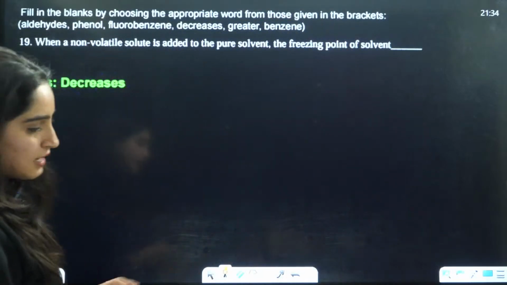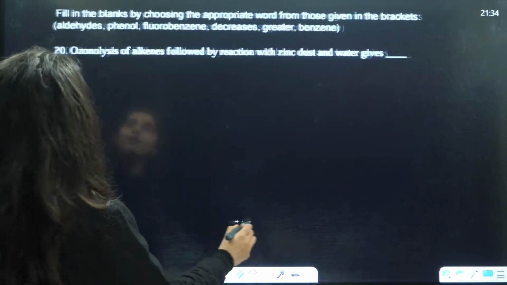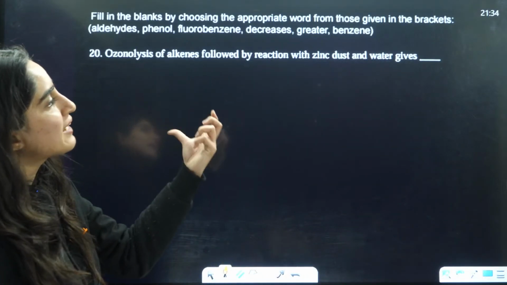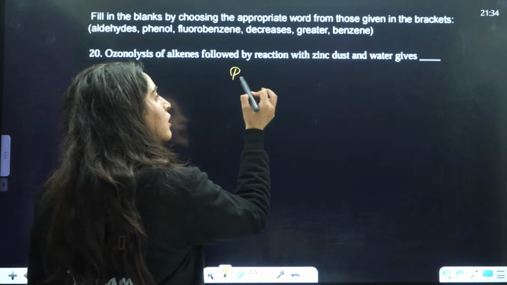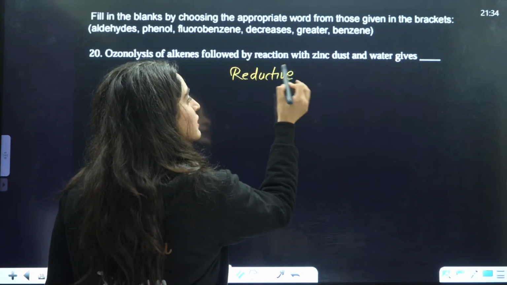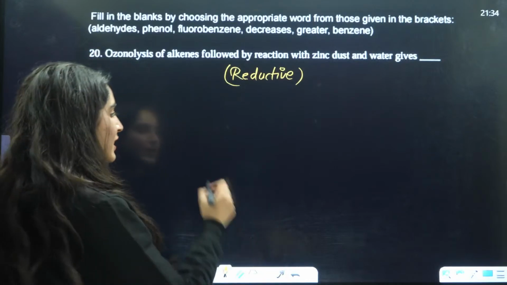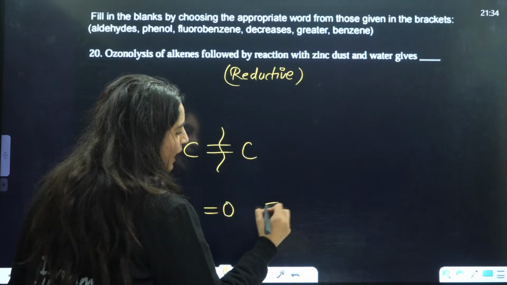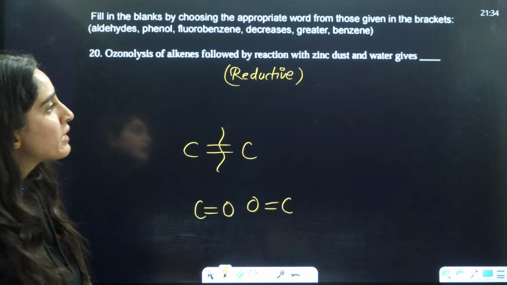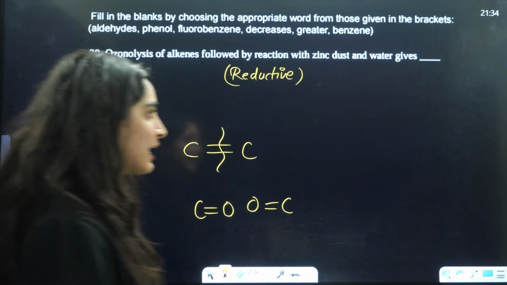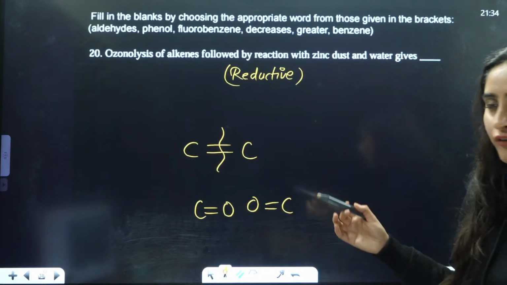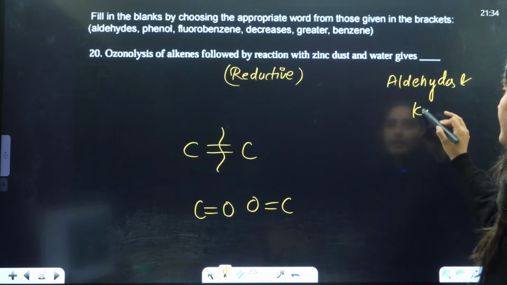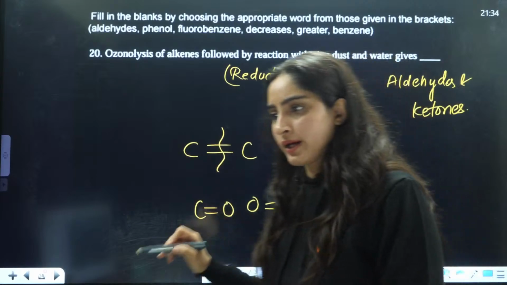Okay. Next is ozonolysis of alkenes followed by reaction with zinc dust. That means reductive ozonolysis they are talking about, right? Now here what exactly do we do? Break the double bond and attach double bond O on both sides. Depending on the kind of alkene you have, it will give you either aldehydes or ketones. Aldehydes and ketones will be formed here.